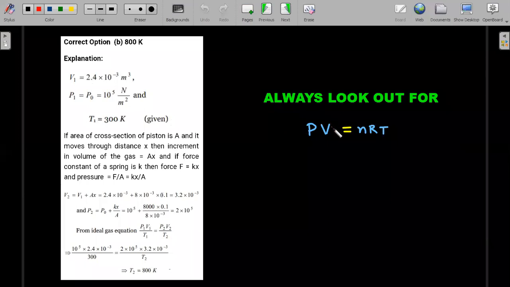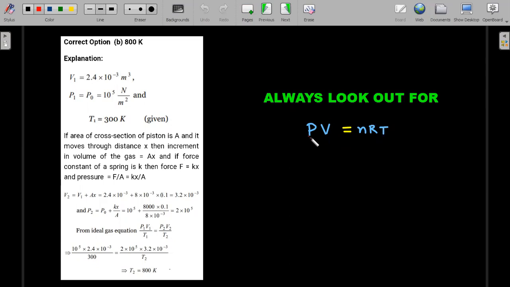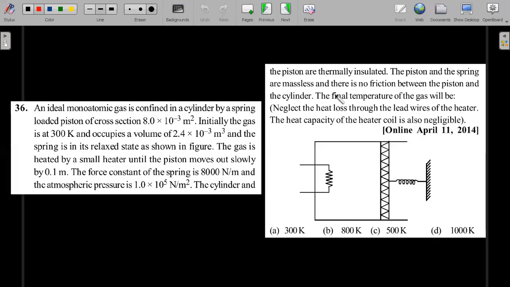Always look out for PV equal to nRT. After all that information, it's pretty straightforward. You're supposed to do integration of PdV as the value of the work associated. Okay, right. And also you should know that when it moves out by 0.1, I think there is no need of work. I'm sorry. Okay, so I jumped the gun. There is no work involved. Okay, so this is just an equilibrium question. Okay, so I apologize again.